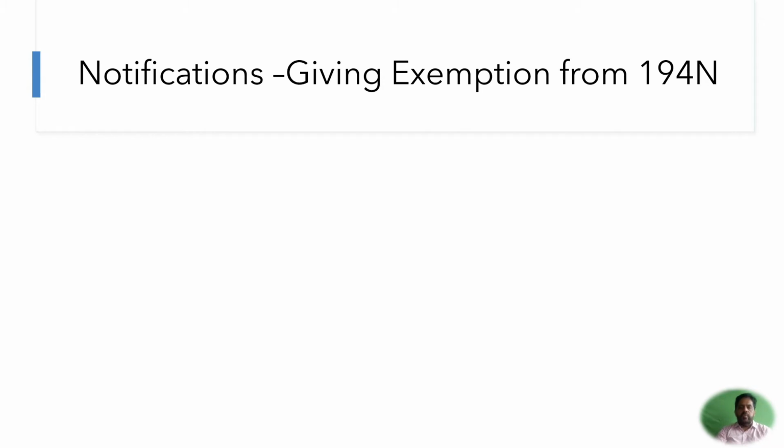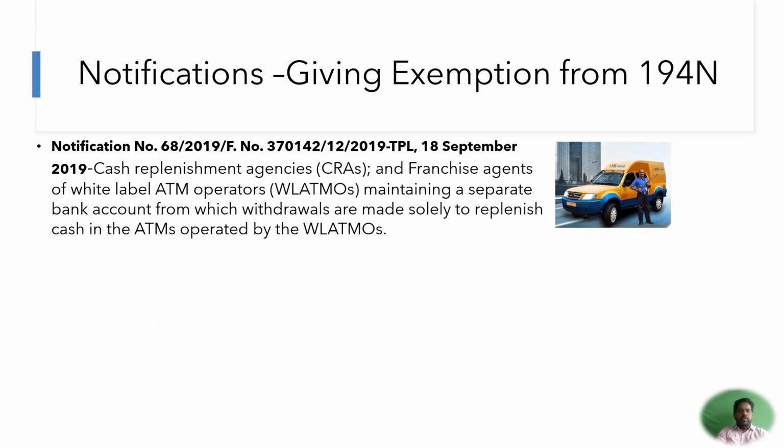Now let us look into the notifications which have been given under section 194N exempting people from this particular provision. Let us consider the notifications date-wise. The first notification is of 18th of September 2019, whereby it says that the cash replacement agency and the white label ATM operator, as you can see in the picture, where various banks are transferring the money from one place under security to another place. So when these people withdraw the money, 194N is not applicable, but obviously they have to satisfy certain terms and conditions.